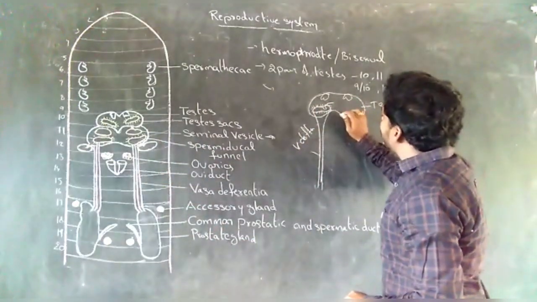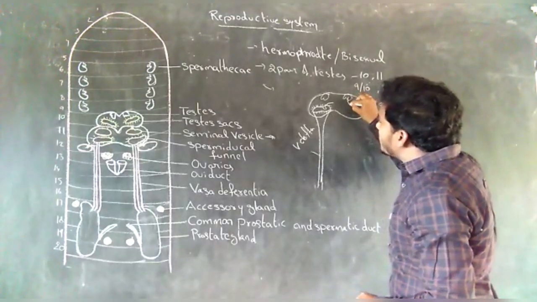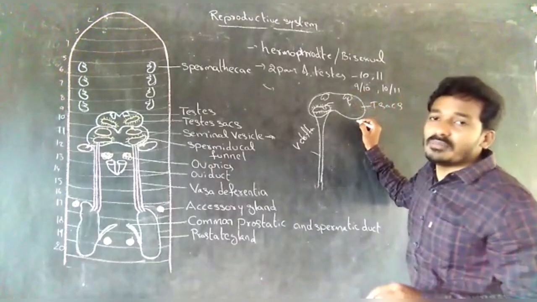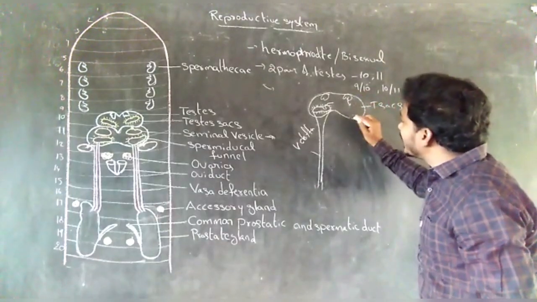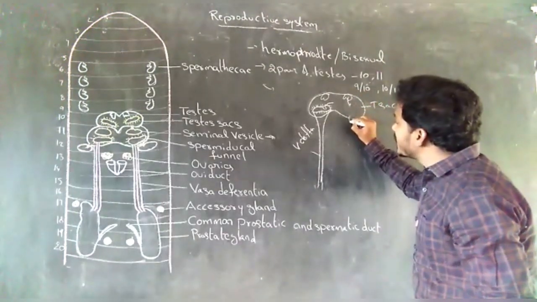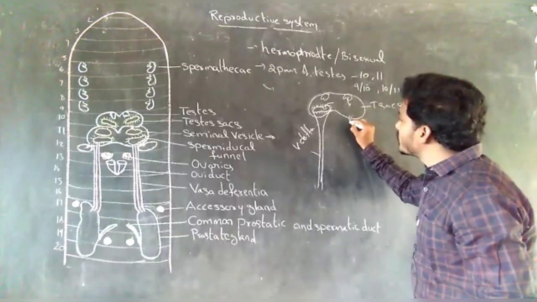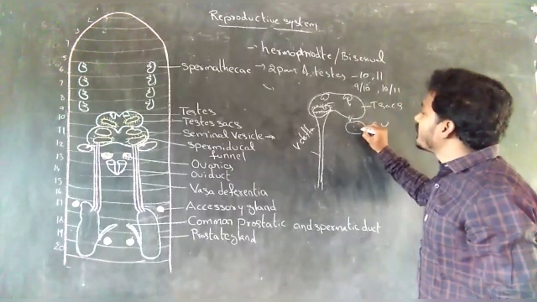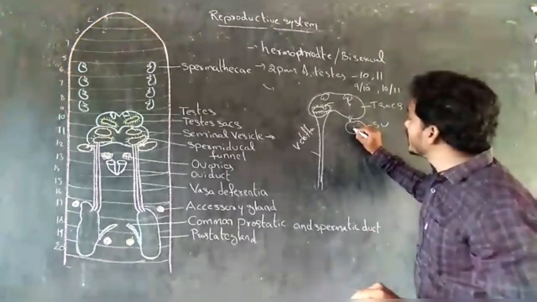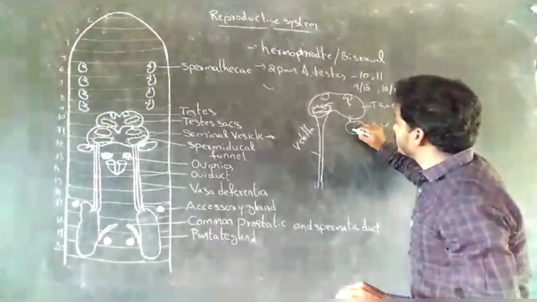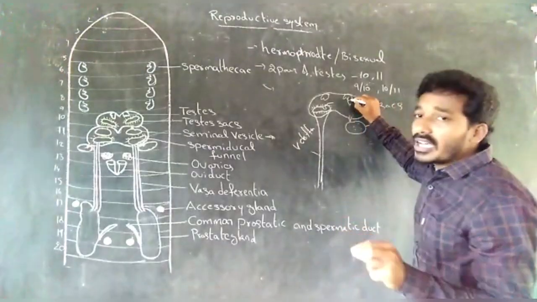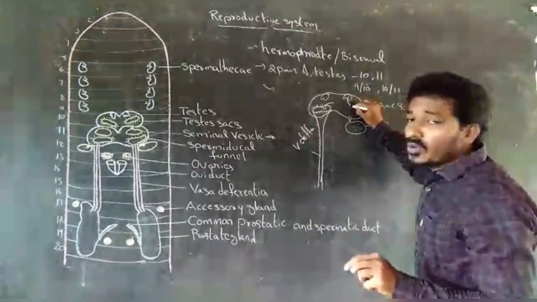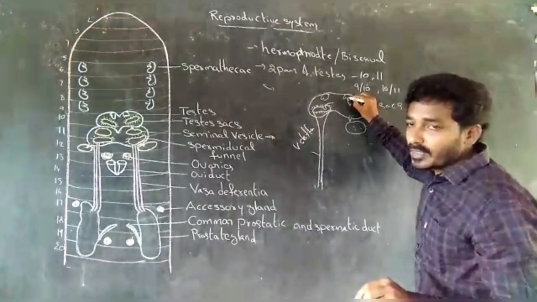Testes release immature sperms, which are collected by the seminal vesicles. For maturation of sperms, spermatogonia are the immature sperms released from the testes.